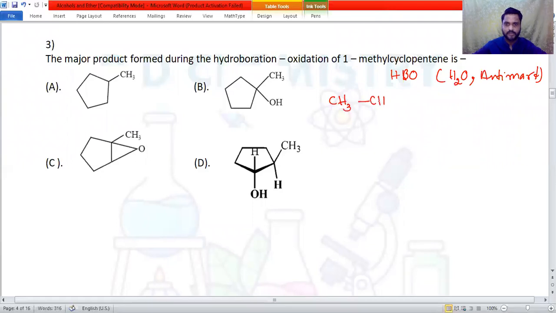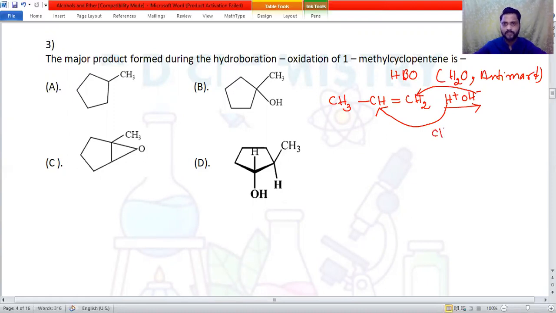CH3, CH, double bond CH2. Okay, this is propene. Propene is made to react with diborane followed by oxidation. So finally, you add H plus and OH minus according to anti-Markovnikov's rule. According to anti-Markovnikov's rule, H plus goes to the carbon containing fewer hydrogen atoms on the double-bonded carbon atom. OH minus goes to the carbon containing more hydrogen atoms of the double bond.